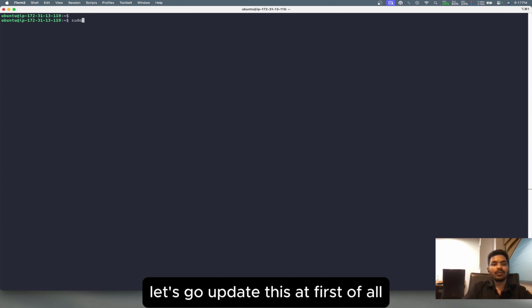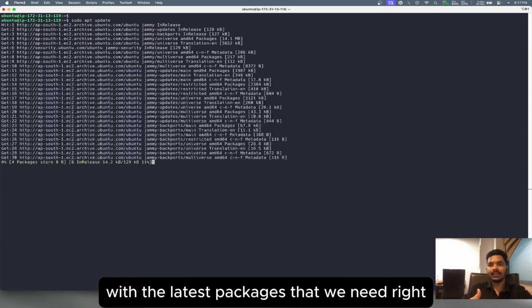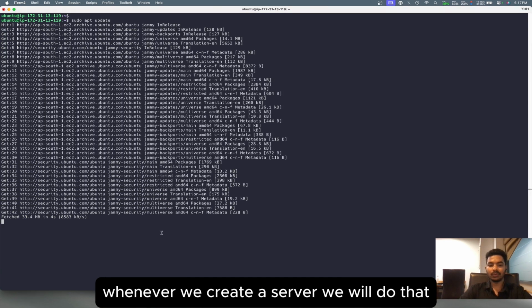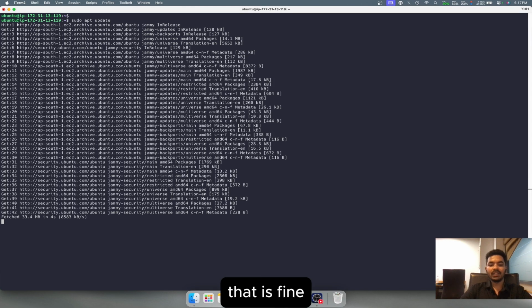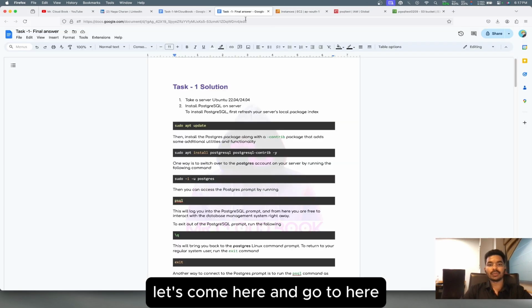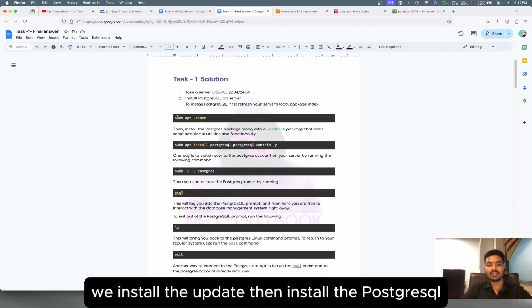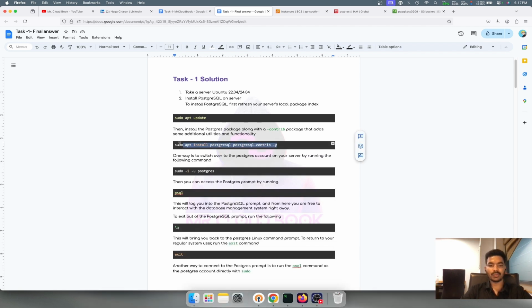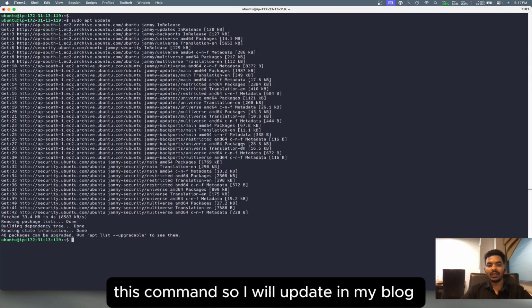Here, let's update the server first of all. We need to update with the latest packages that we need, right? Whenever we create a server we do that, so that is fine. Let's come here and see, we installed the update, then install the Postgres package. Let's run this command. I'll update this in my blog also.